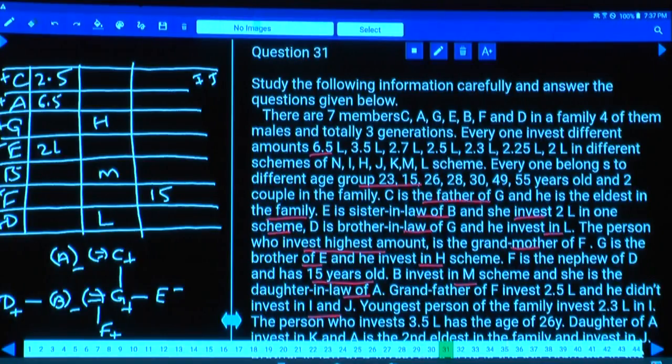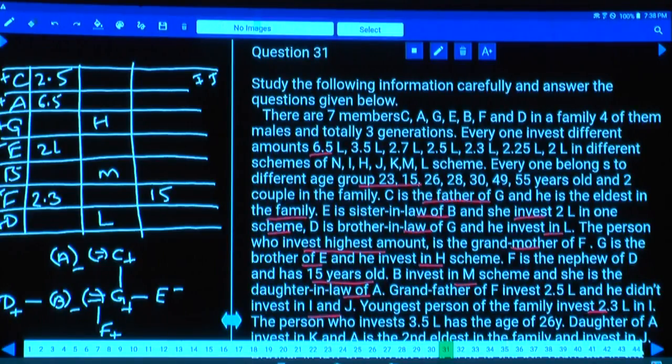Now we are left with only 2 more. Youngest person of the family invested 2.3. And who is that person here? The youngest in the family is F. And this F invested how much? 2.3 lakh.